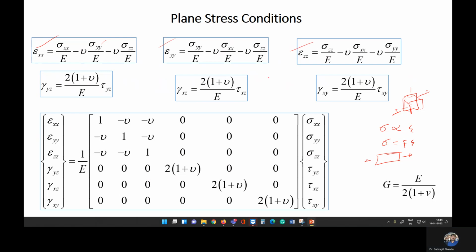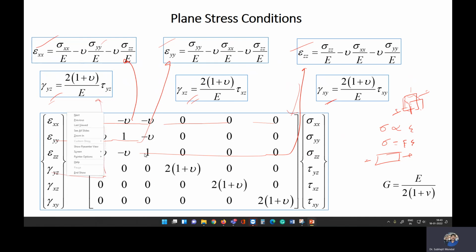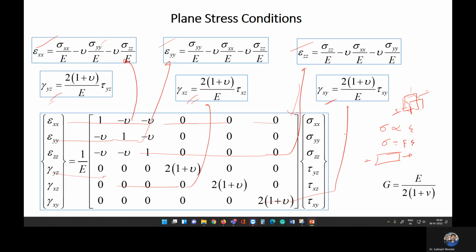Similarly, we can also write the other strain conditions, and this is the basic relation for the shearing strain in the yz plane, the xz plane, and the xy plane. Now if you write these equations in matrix form, we can write it this way. The first row corresponds to the first equation, the second row to the second equation, and the third row to the third equation. The shearing terms correspond to the remaining rows, and you can see that the shearing term is coming on the diagonal.